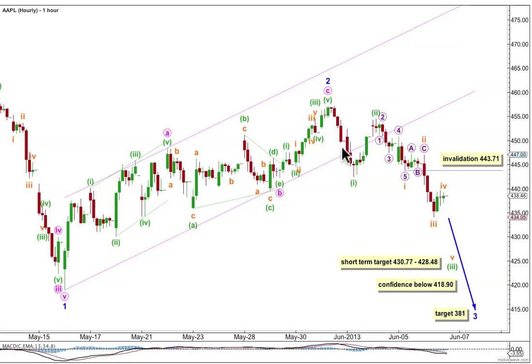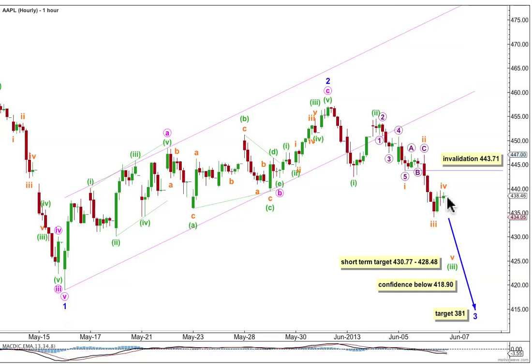So within minute wave 1, we have 1 and 2 at minuette degree, and the third wave is incomplete at 430.77. Minuette wave 3 would reach 1.618 the length of minuette wave 1, just a little bit below that, 2.29 below that, at 428.48. If the fifth wave has begun here and the fourth wave doesn't move higher, the fifth wave would reach equality in length with the first wave. There's no Fibonacci ratio between the first and third waves here within minuette wave 3.